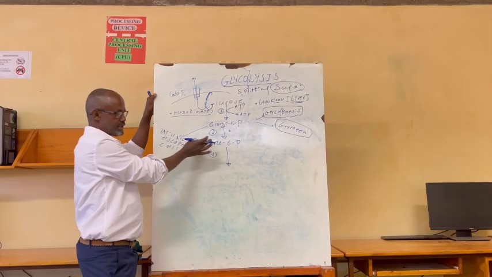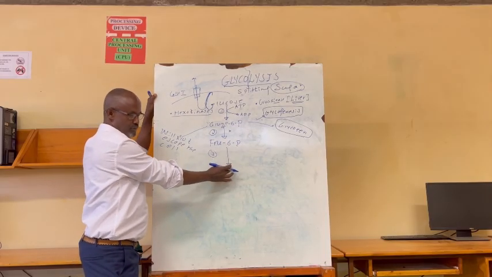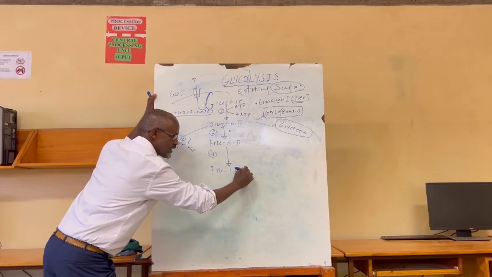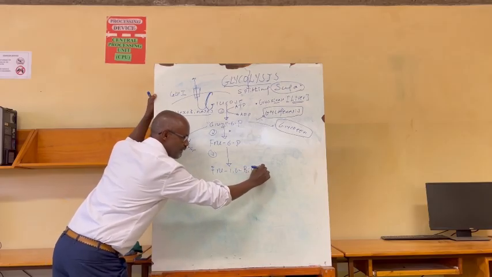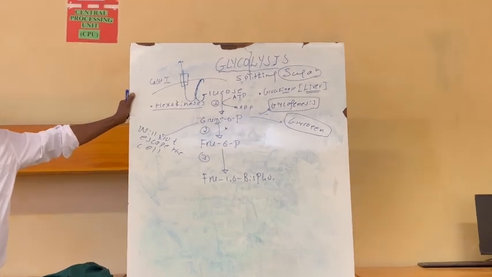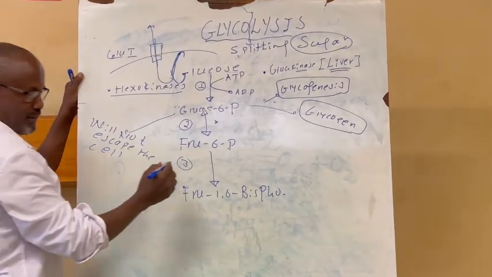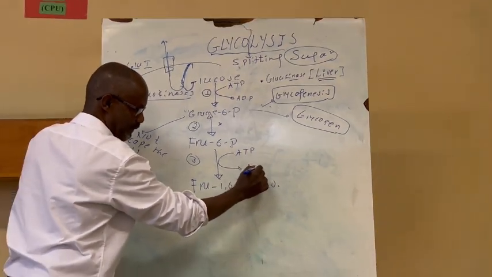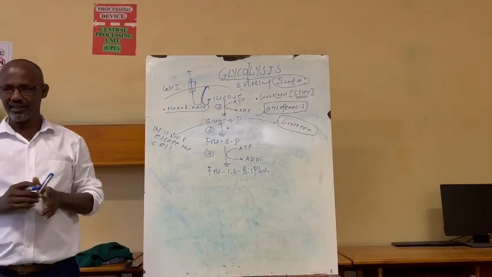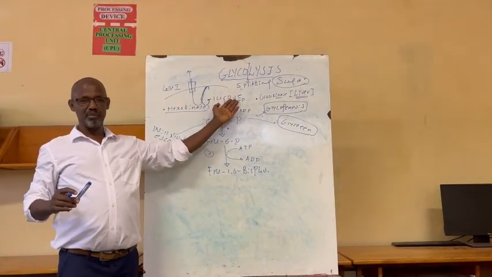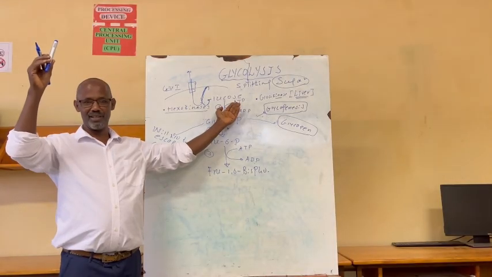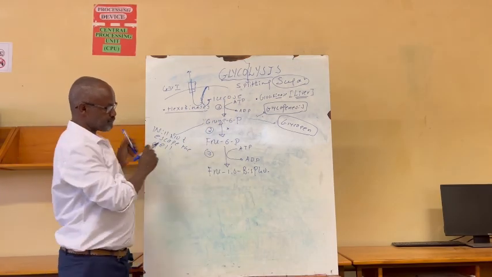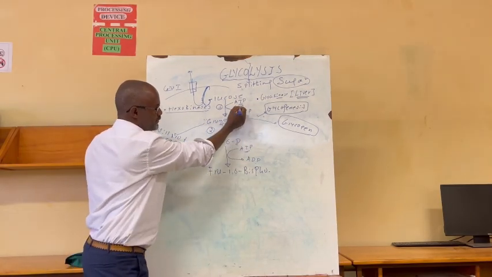The enzyme that catalyzes the change of fructose 6-phosphate into fructose 1,6-bisphosphate is the other one. Therefore, there must be one ATP involved: ATP enters here, becoming ADP. So far, the cell has invested 2 ATP molecules. In the first step, 1 ATP is invested. In step 3, the second ATP has been invested.